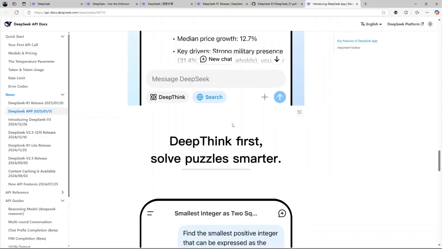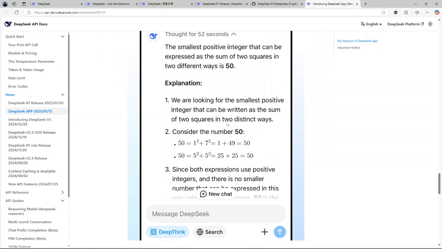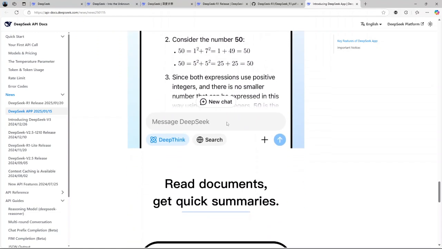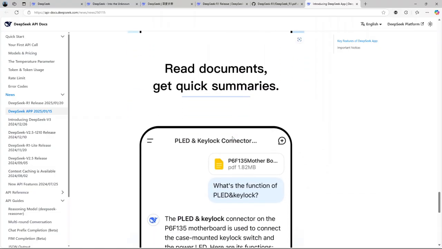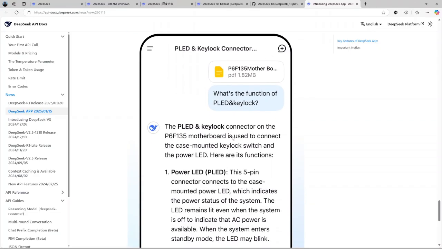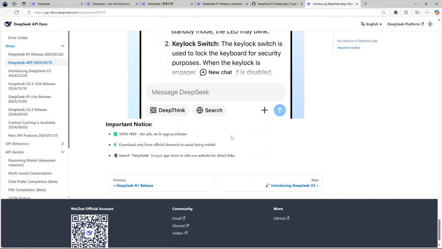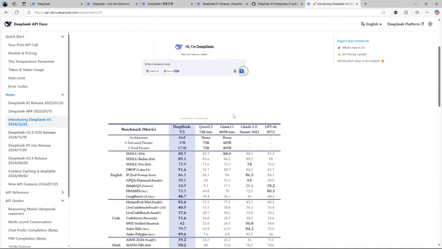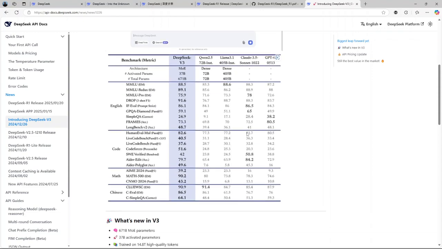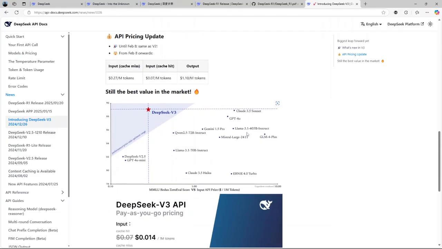One of DeepSeek's standout aspects is its cost-effectiveness. API pricing. DeepSeek's API is highly cost-effective, offering competitive pricing at $0.14 per million input tokens and $0.28 per million output tokens. This affordability, combined with its robust capabilities, makes it an ideal choice for businesses and developers seeking powerful AI solutions. This pricing structure makes DeepSeek an attractive option for businesses and developers looking to integrate AI capabilities without incurring substantial costs. Now, what are the pros and cons of using DeepSeek?